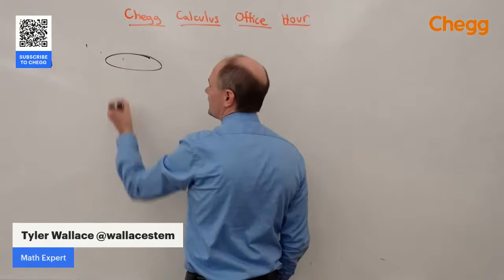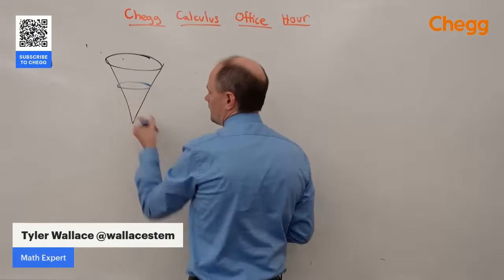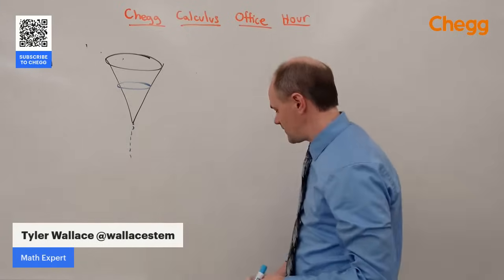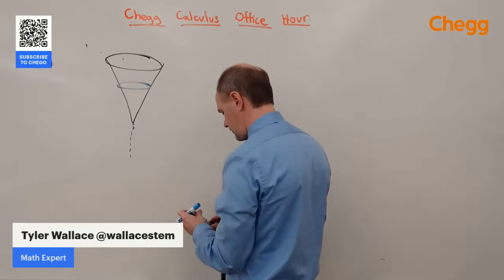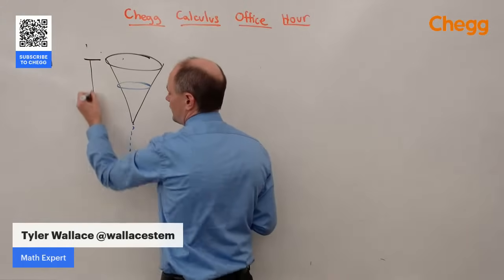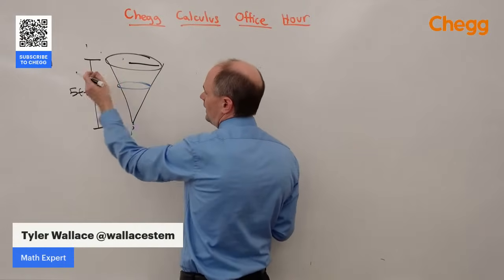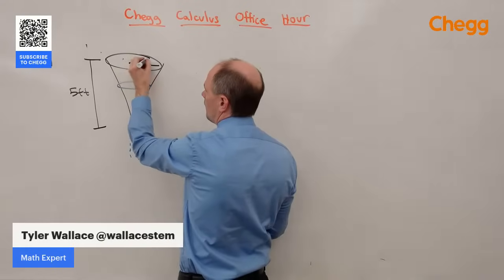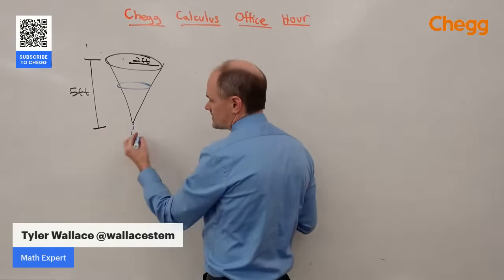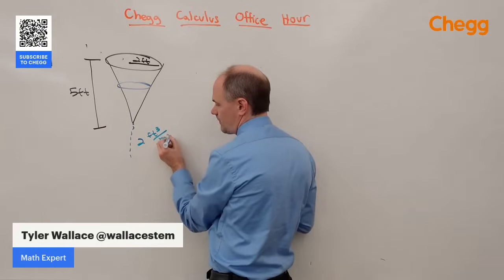The most classic related rates problem is the funnel. That's got water in it, but the water is leaking out at the bottom. Let's give this thing some dimensions. Let's say this funnel is 5 feet tall. Let's say it has a radius of about 2. The water is going to be leaking out at, let's say, 2 cubic feet per minute.